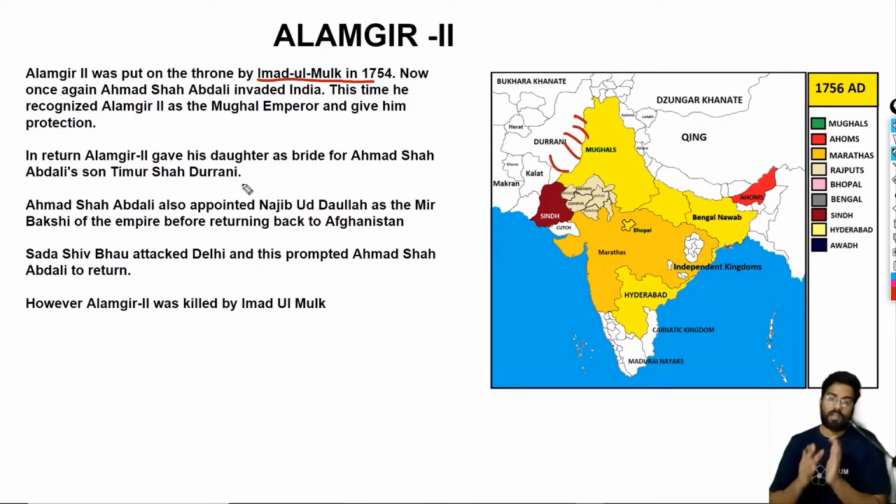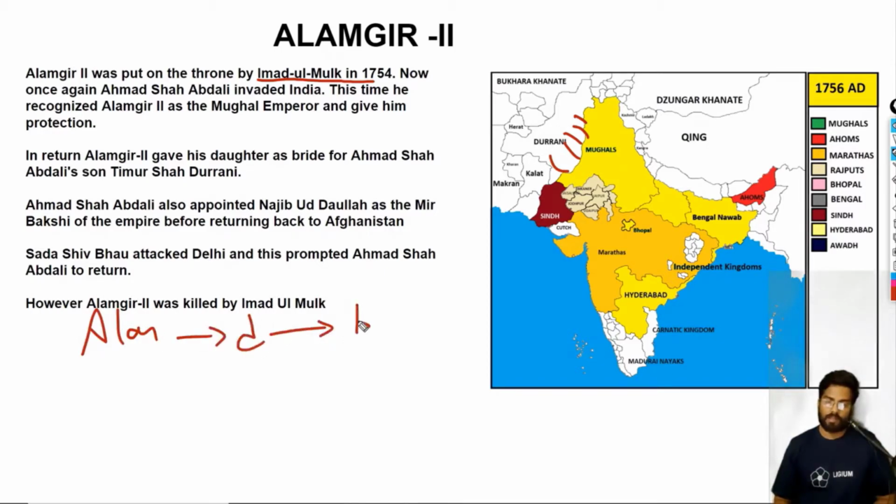The name of his son was Timur Shah Durrani, the son of Ahmad Shah Abdali. So Alamgir gave his daughter as a bride to Timur Shah Durrani. There is something else you should know.